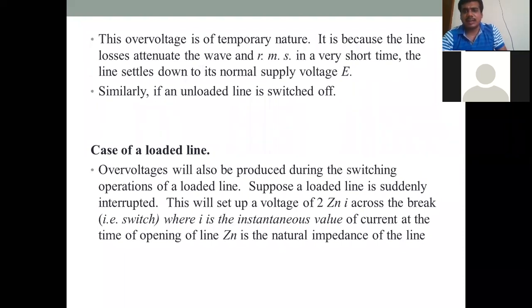For example, we can take a short duration of time. It will be only for a short duration, and it will settle down to the supply voltage, and the twice voltage occurs for only a short time.